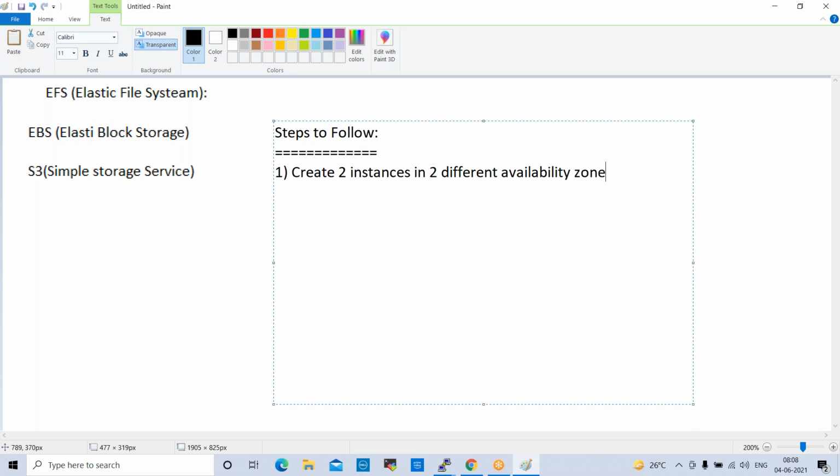The second step is to create a security group by opening the NFS port for EFS.